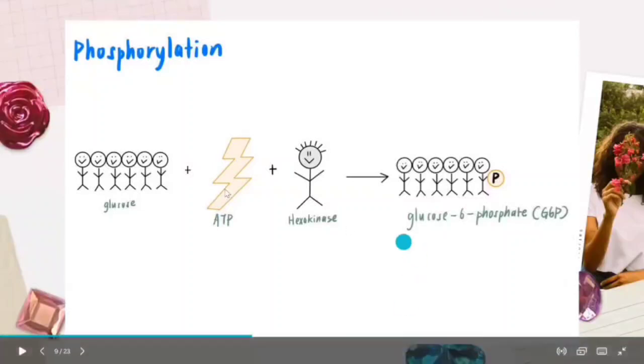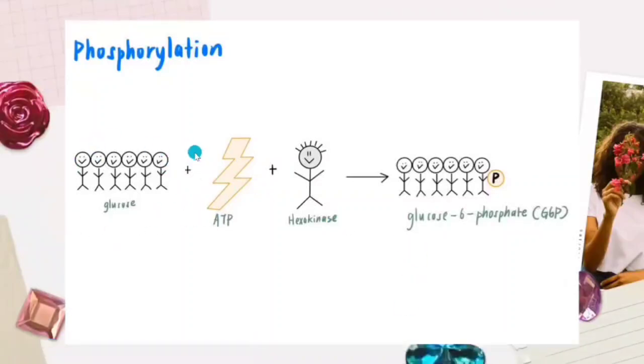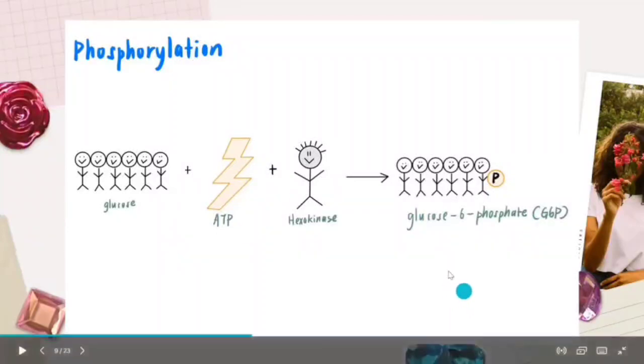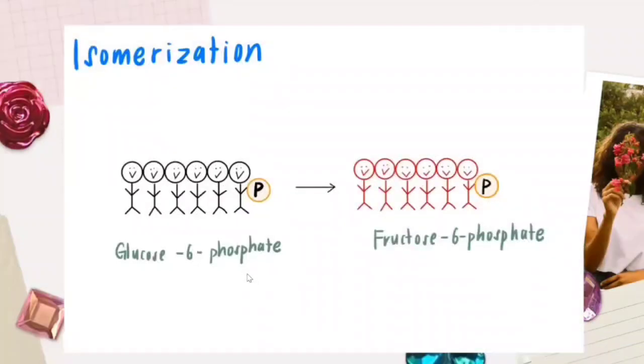Glucose is a gangster group with 6 people. In order to become stronger, they use 1 ATP to practice, and a person named hexokinase helps them by adding a phosphate. After they become stronger, they become glucose 6-phosphate, also known as G6P. This process is called phosphorylation. After they gain power, they decide to change their group name as a new beginning. So their new group name is fructose 6-phosphate, and this process is called isomerization.